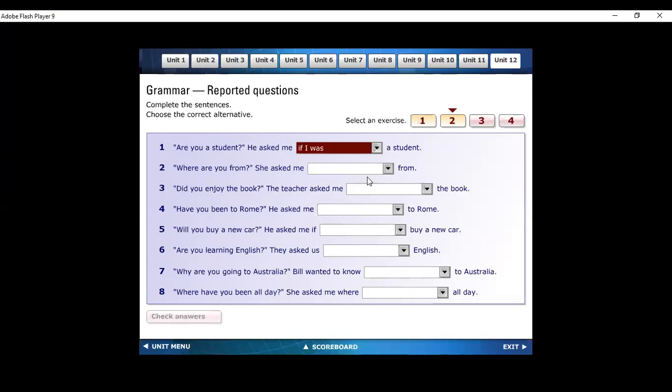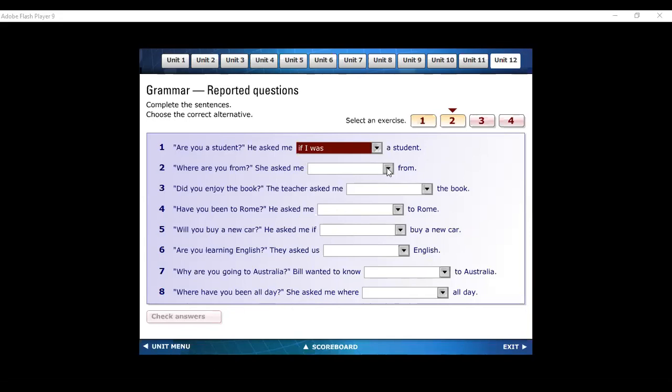For instance, the subject and the position of the helping verb change in the confirmative sentence. The same will happen with the informative sentences which begin with a WH word. So the WH word will play the role of a connector or conjunction joining two sentences, and the rest of the changes will remain the same. Said to will be changed into asked, and the question will be changed into a statement by changing the position of the helping verb. So, where are you from?